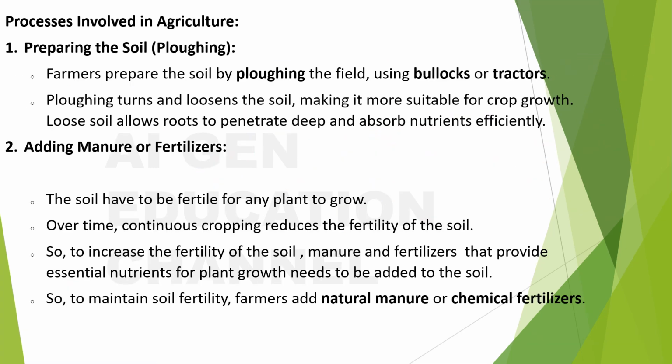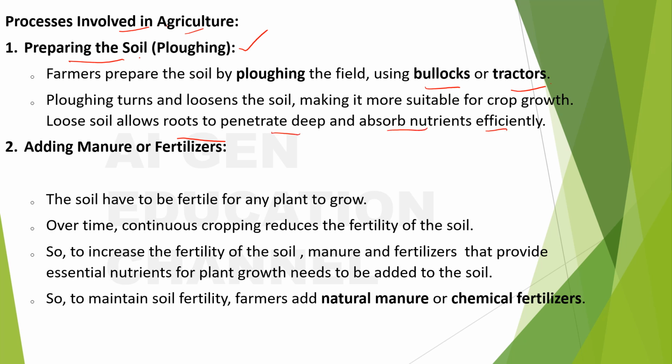So what are the processes involved in agriculture? The first step is preparing the soil, and this is also called ploughing. Farmers prepare the soil by ploughing the field using bullocks or tractors. Ploughing turns and loosens the soil, making it more suitable for crop growth. Loose soil allows the roots to penetrate deep and absorb nutrients efficiently.